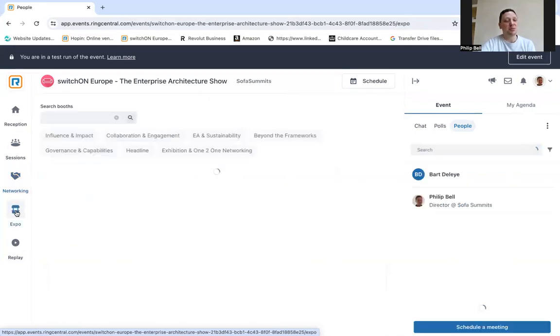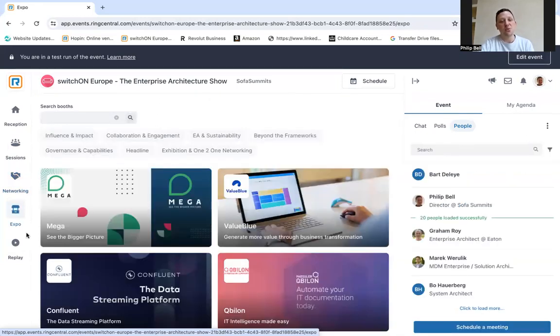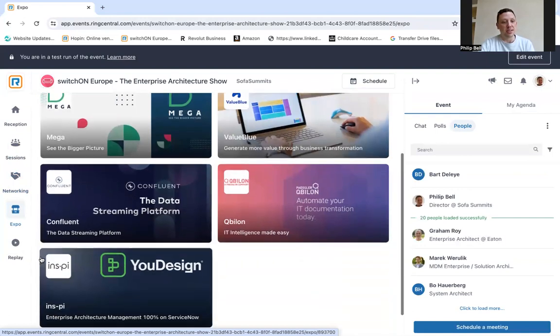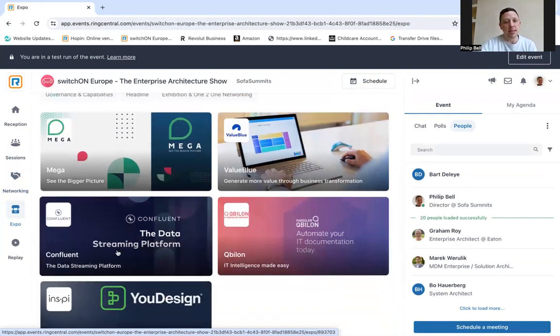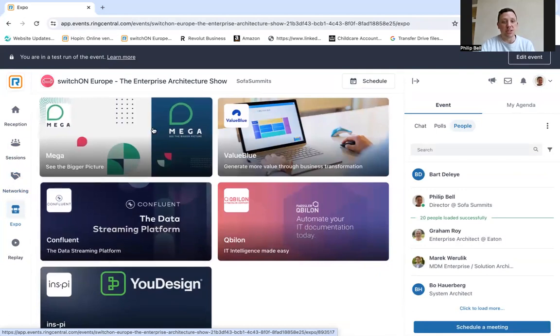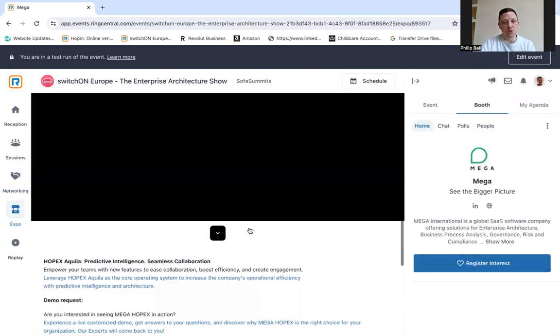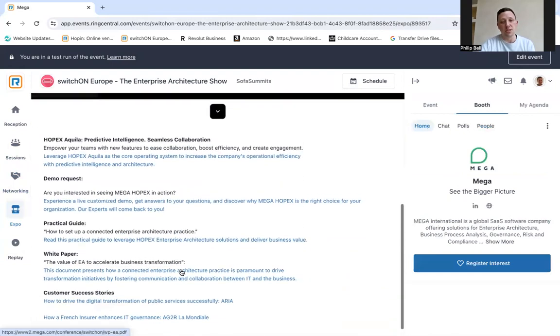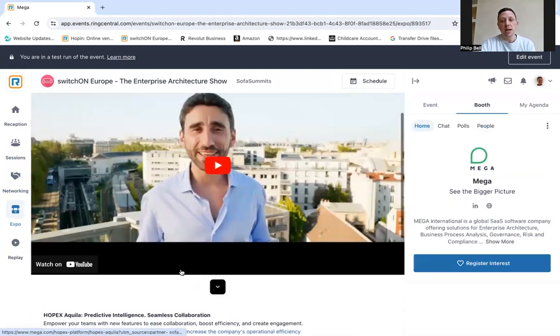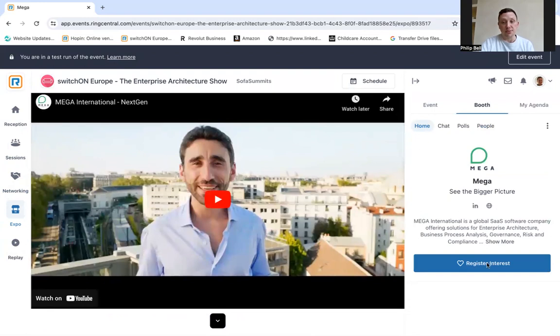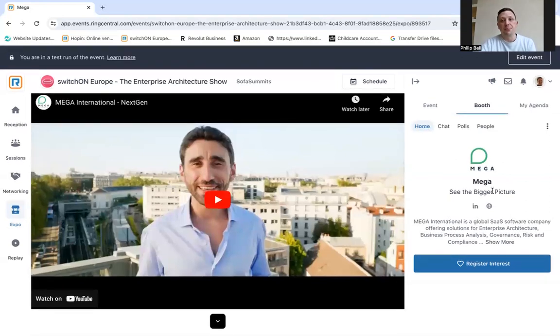Then we have the expo. So here you have the exhibition hall. We've got 5 booths set up now. There will be another couple going in there. So if you're interested in seeing who is showcasing their solutions, then feel free to head to the expo. You can click into the booth. You can scroll down. All of them will have some content links in here that you can have a look at. And then if you are interested in finding out more, if you register interest, then they will get back to you directly to book a time to speak with you.